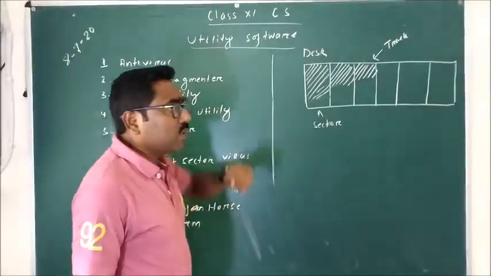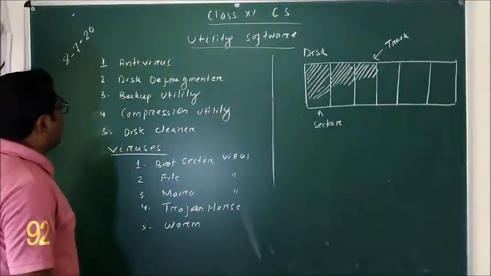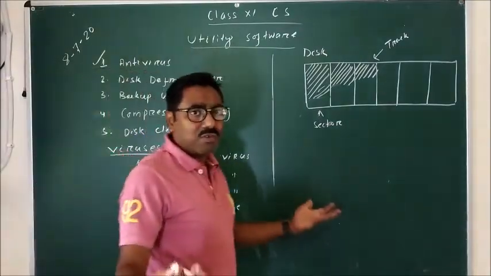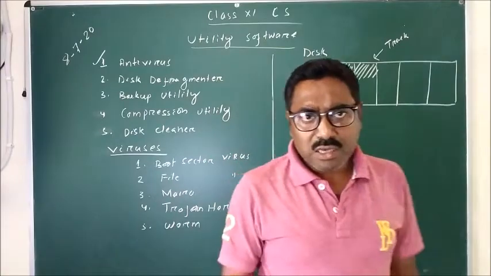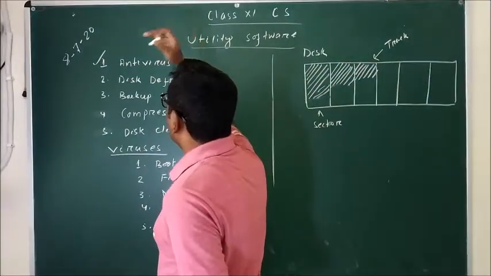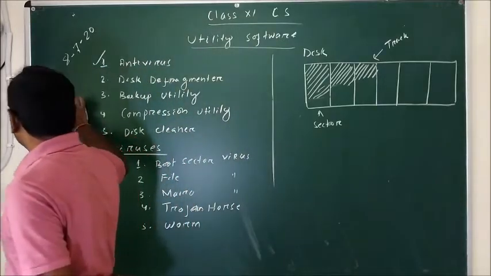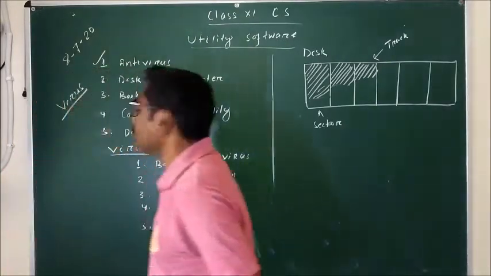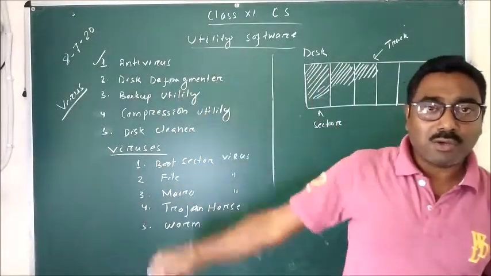So under the utility software we have different packages, such as the first one known as the antivirus. All of you know about the antivirus. But before knowing about the antivirus, we should know what a virus is first. It is not like your COVID-19 or coronavirus.